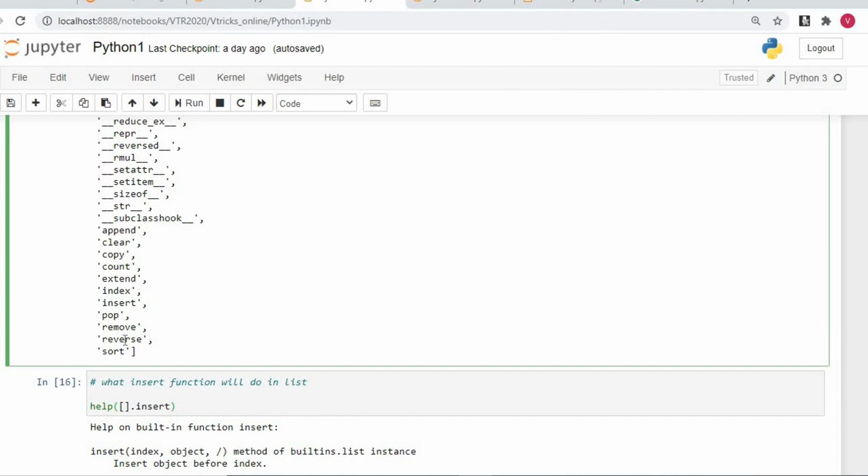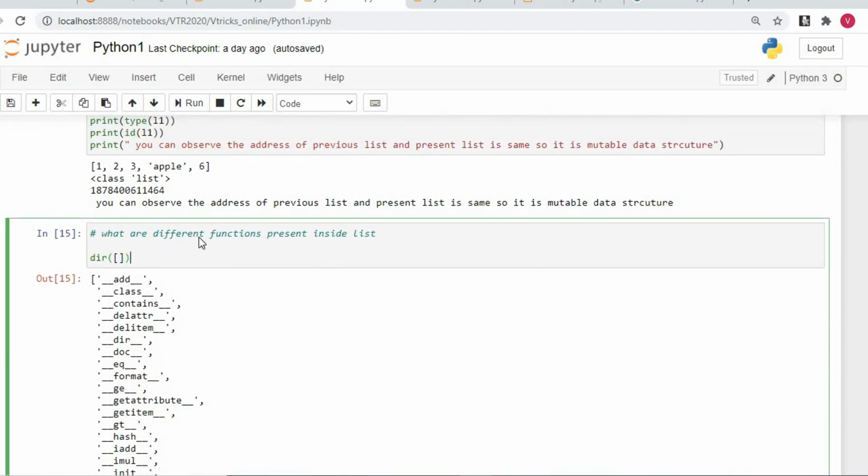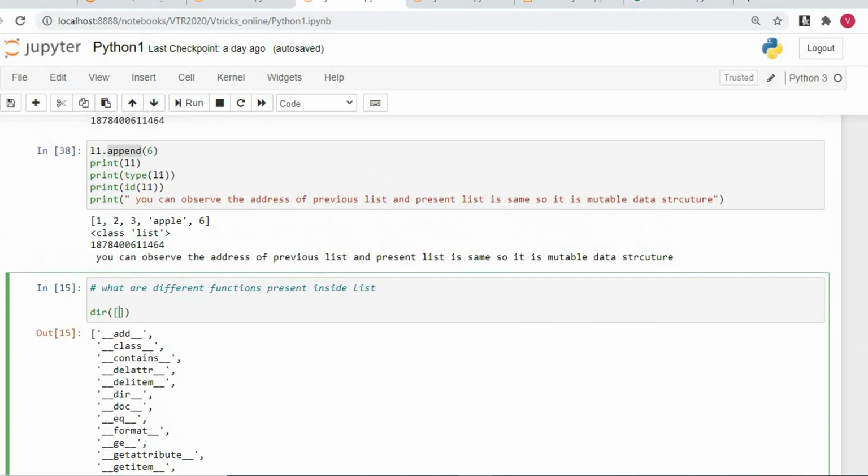These are the different functions the Python library gives by default whenever a list is created. This is what we need to understand. So what is the function to know the different functions present inside the list? Dir, and inside that you must pass the list. Don't write it as list. If you just do square bracket, the compiler automatically understands it's a list and gives you the directory listing accordingly.